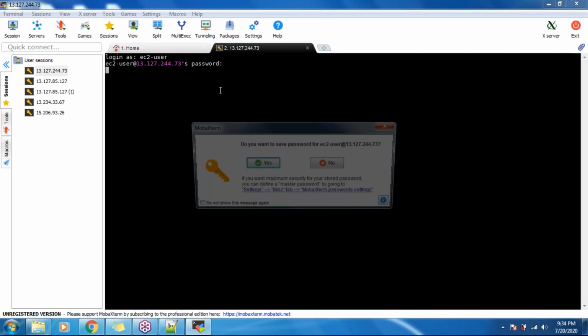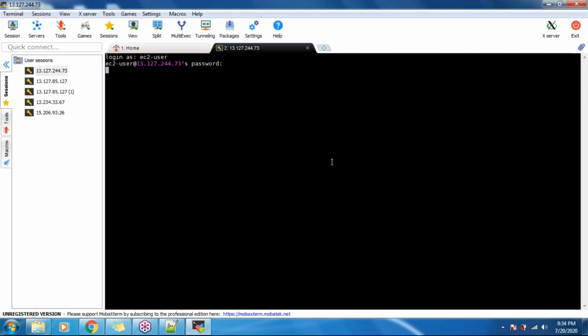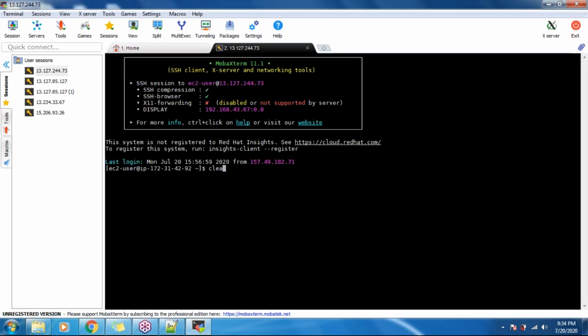No, you can save if you want. Guys, there is no issue. Okay, now you have logged into your Linux box using MobaXterm.